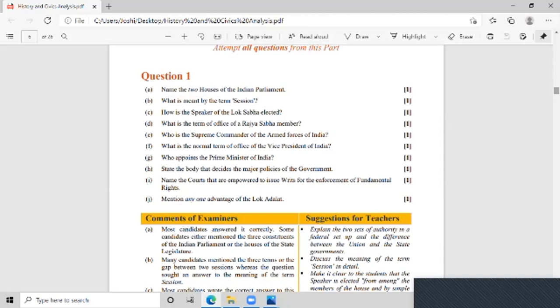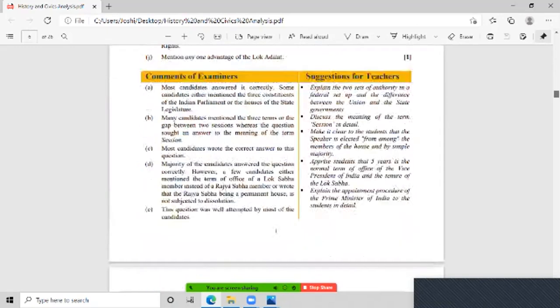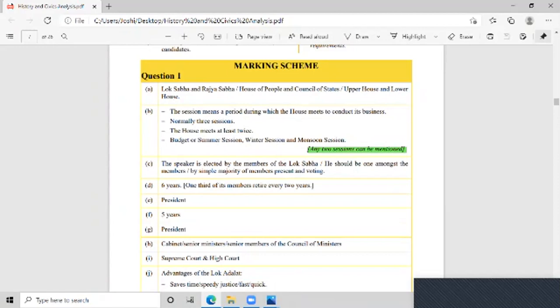So let's begin with the first question, that is the one-liners of the civics section. Here you can see, I have highlighted that any 2 sessions can be mentioned. You can see the marking scheme. They have shown it very well that one-liners require only 1 or 2 specific points. You don't need to write the whole content. Just write the exact keyword.